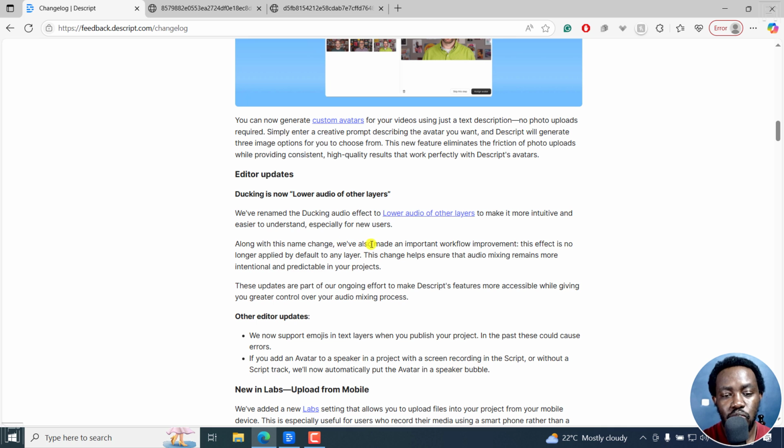Along with this name change, we've also made an important workflow improvement. This effect is no longer applied by default to any layer. This change helps us ensure that audio mixing remains more intentional and predictable in your projects. These updates are part of our ongoing effort to make Descript features more accessible while giving you greater control over your audio mixing process.